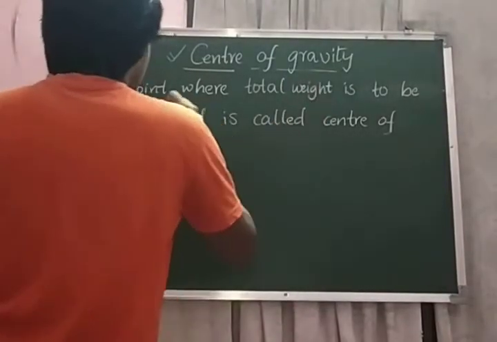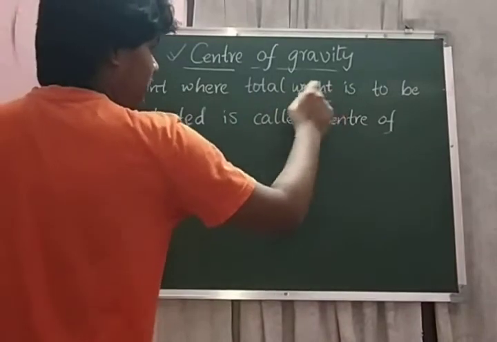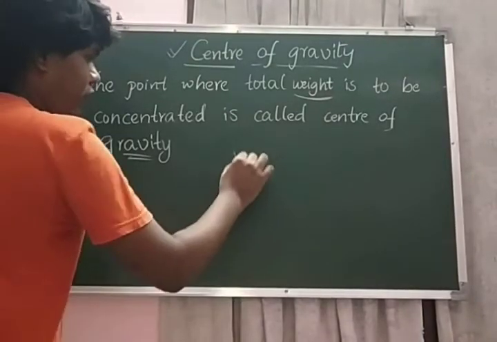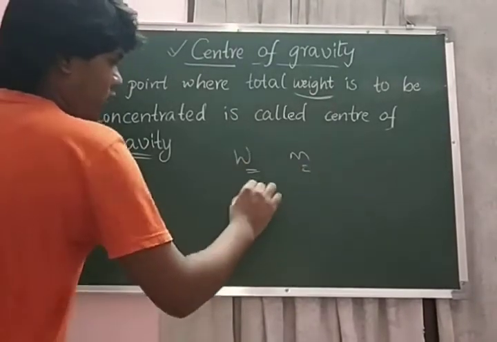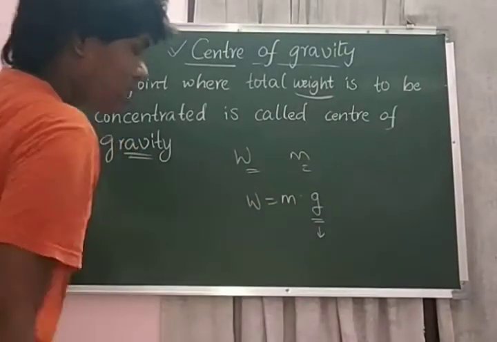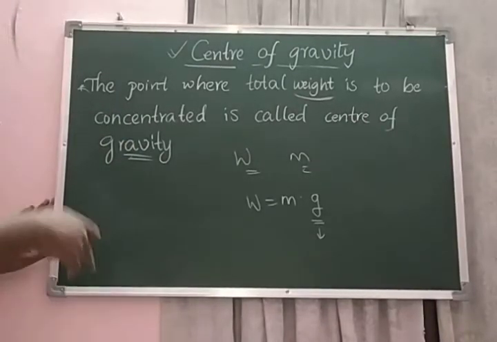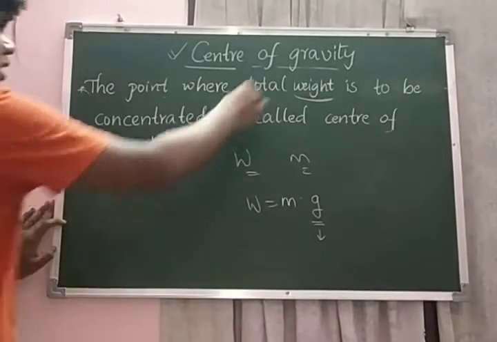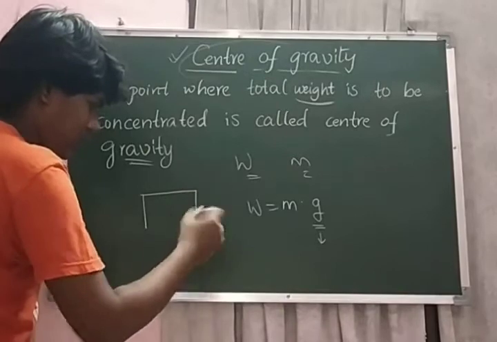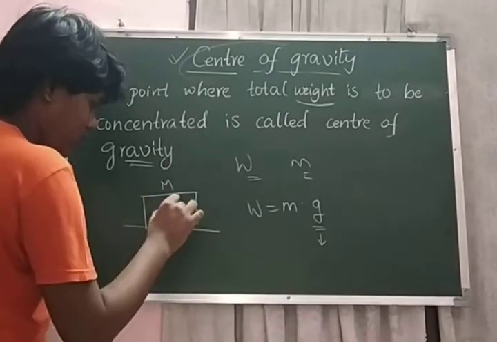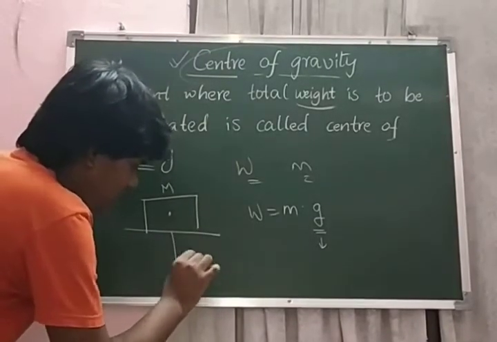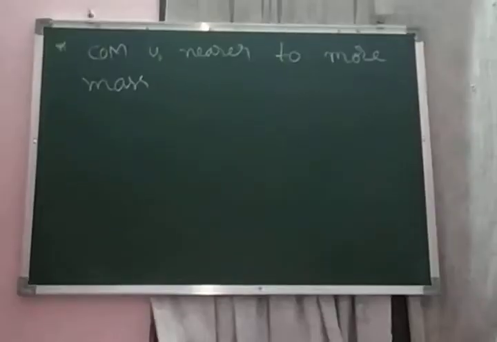Center of gravity. The point where the total weight is concentrated is called the center of gravity. So what is the difference between weight and mass? Weight is equal to mass into g, where g is acceleration due to gravity. So for an object we have to consider the acceleration due to gravity if we consider the center of gravity. For example, as in the earlier situation, let us consider a block of mass m. This is the center of mass, but if you consider g, then the center of gravity will be changed for this block.